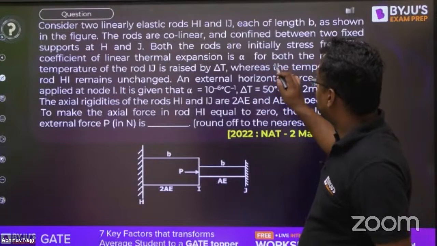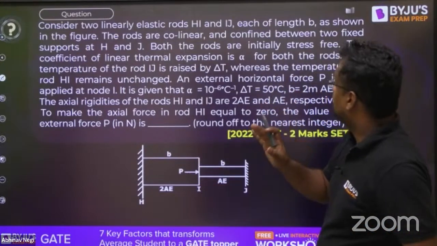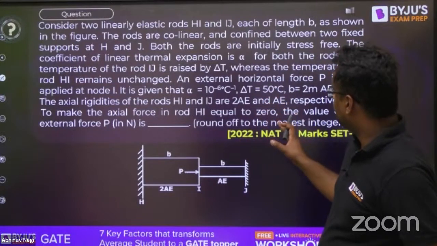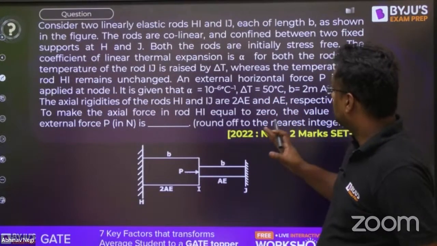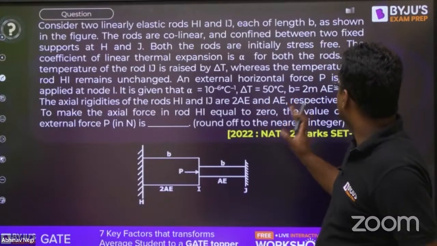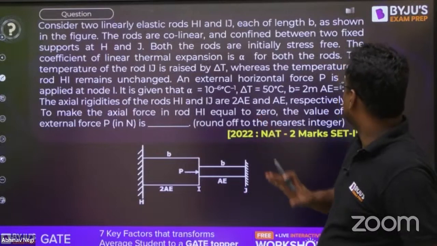Consider two linear elastic rods HI and IJ, each of length as shown in the figure. The rods are collinear and confined between two fixed supports at H and J. Both rods are initially stress-free, with no stress initially. The coefficient of linear expansion is alpha for both rods.